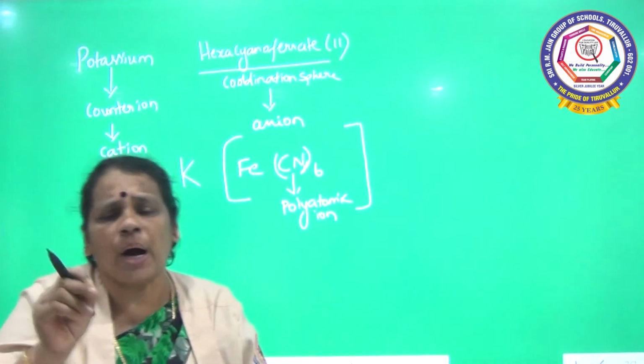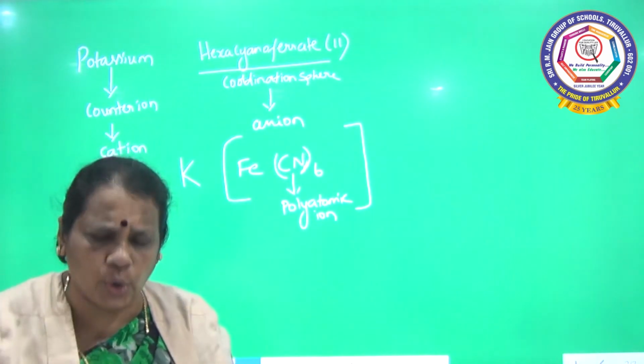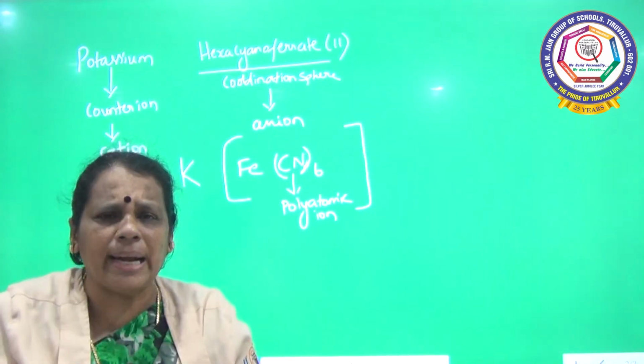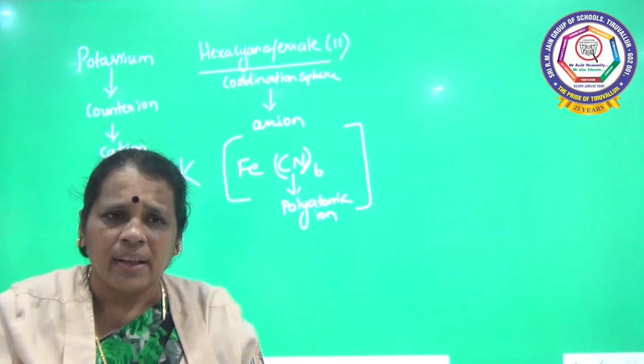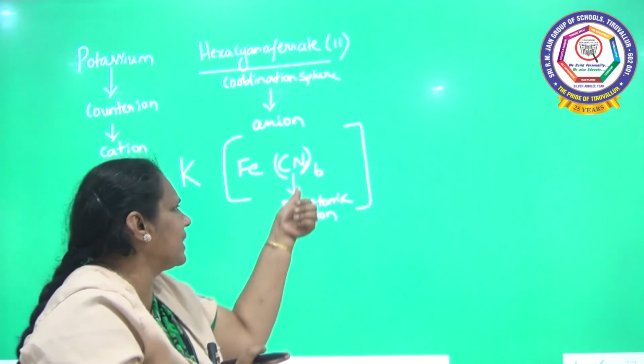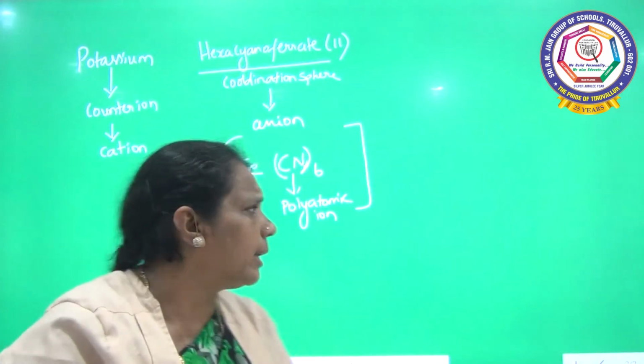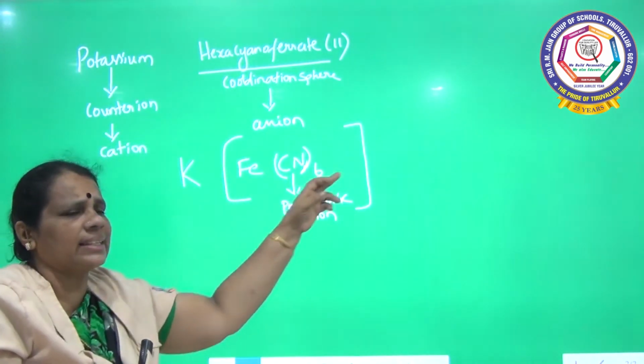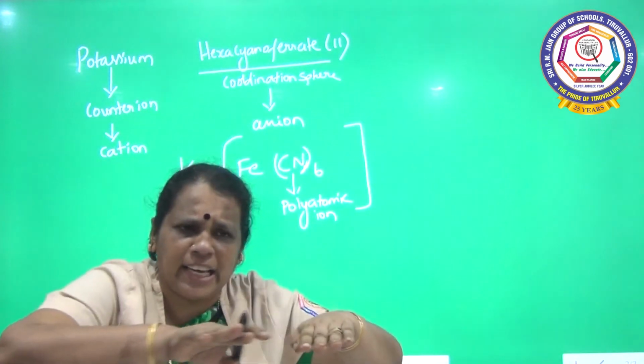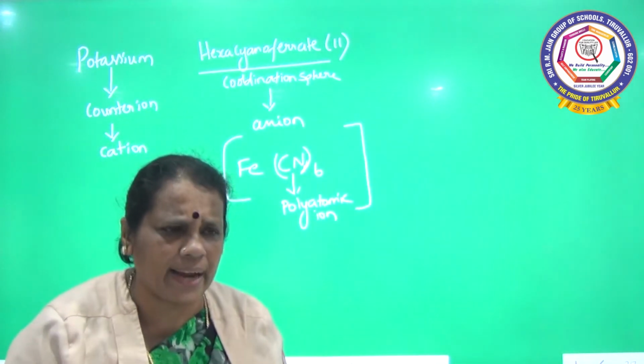Already I told you, cyano is a polyatomic ligand. Already we have seen in the rule, whenever polyatomic ligands are there, they should be written in parenthesis. That's why I have written it in parenthesis. There are totally 6 cyanogen. So Fe(CN) 6 times. So the coordination entity is over. So close the square bracket.